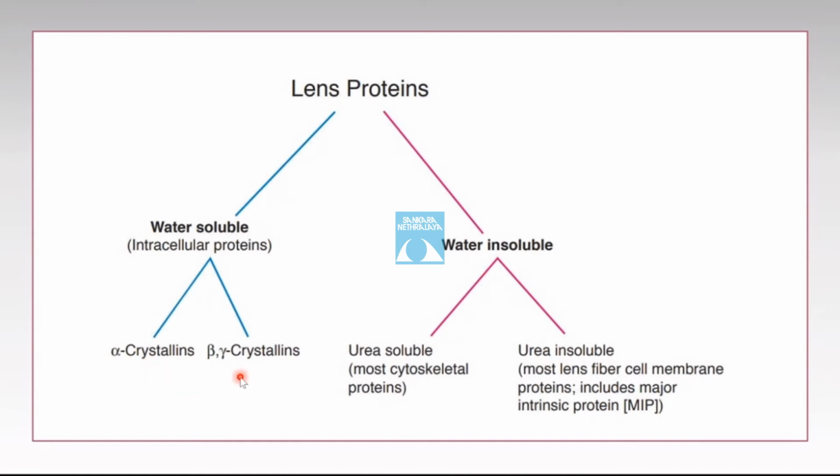The beta crystallin is the most abundant. It's closely related to the heat shock protein. Then the other ones are beta and gamma. The beta crystallin is the most abundant crystallin, which constitutes about 55% of the total proteins.